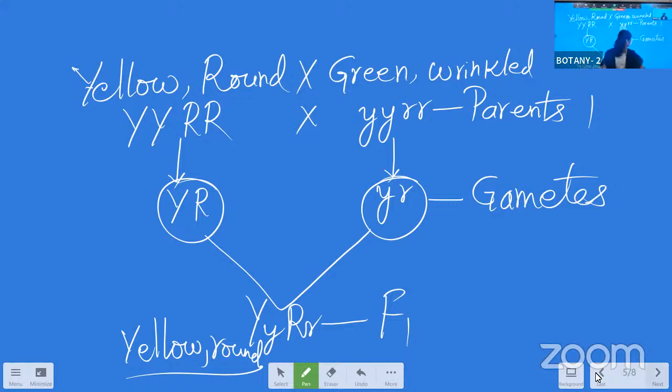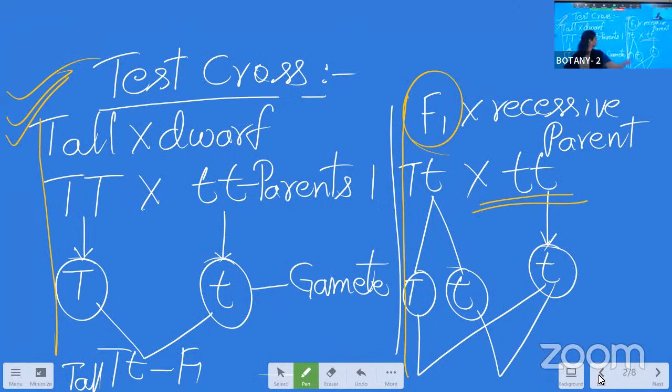Remember this point. If you start from here, we won't give marks because you have not mentioned the original parents, and F1 did not come from the parents. So they need to be represented. Always the rules need to be followed.